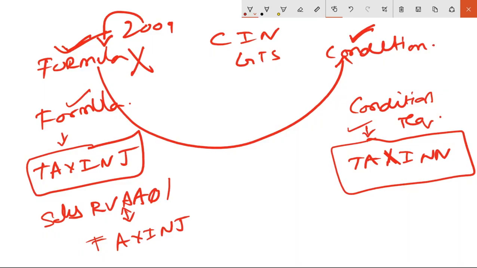But here, there is no relationship between this particular tax procedure and the sales procedure. So that is the major conceptual difference. Okay, so let's move on.